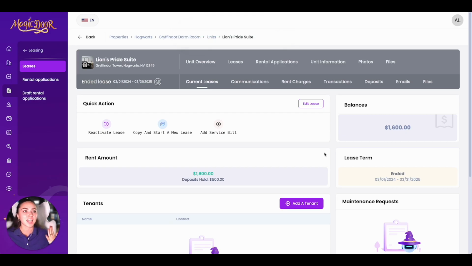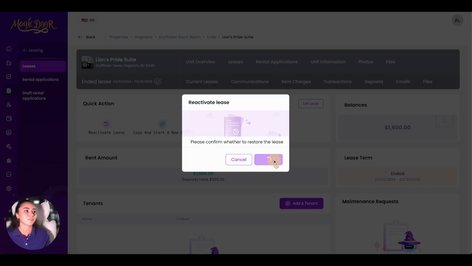Remember how I said that the colors change based on the type of lease? So this means that the lease is ended. You can reactivate the lease easily. You can copy and start a new lease. You can add a service bill. I'm just going to go ahead and reactivate this lease.